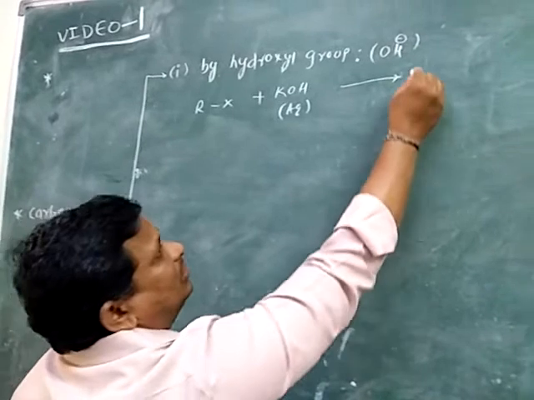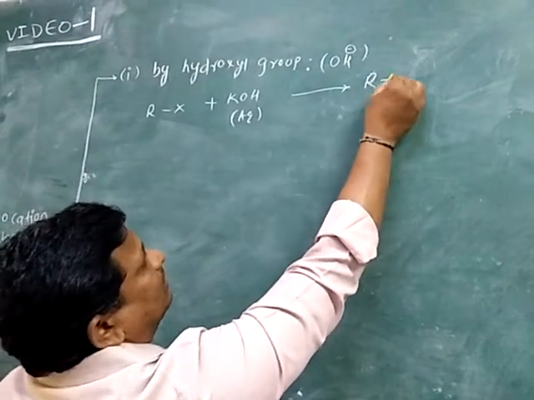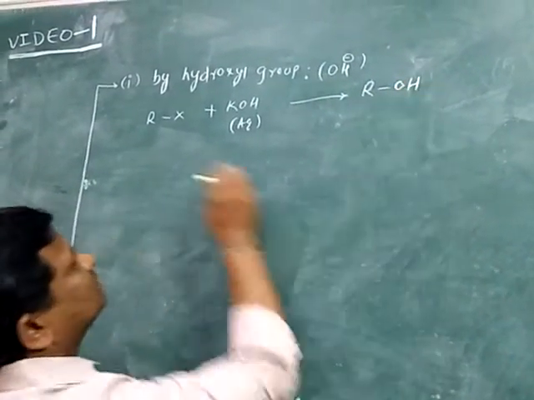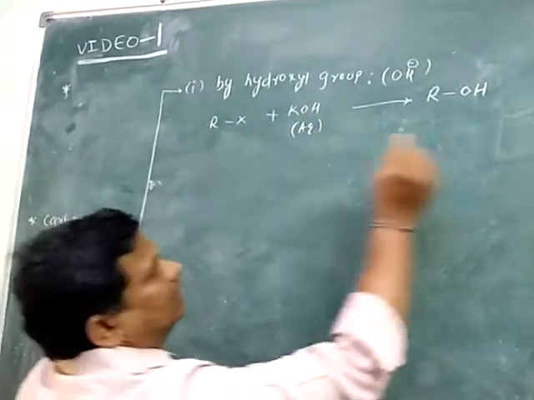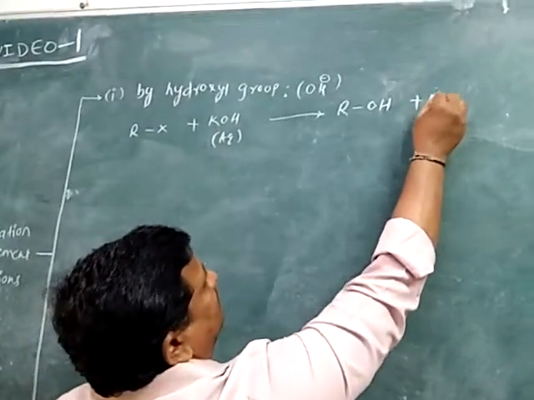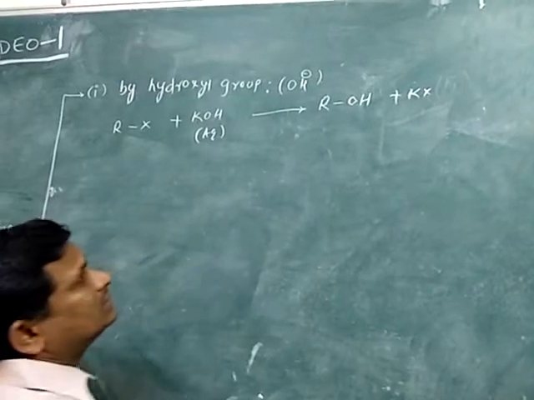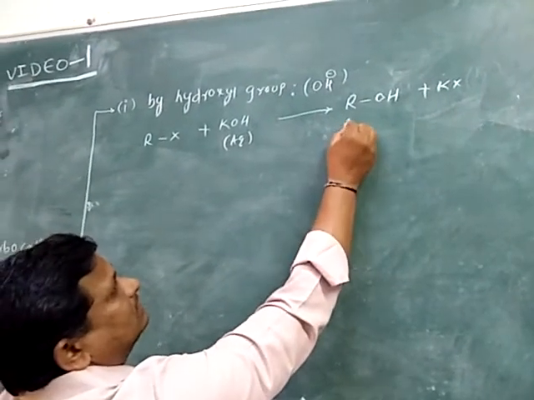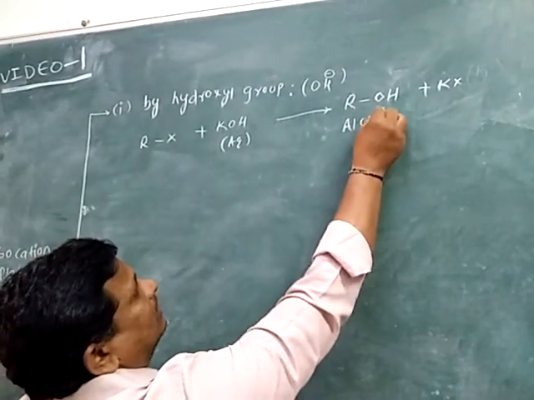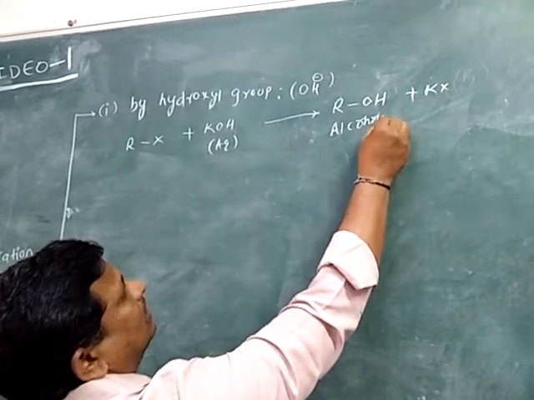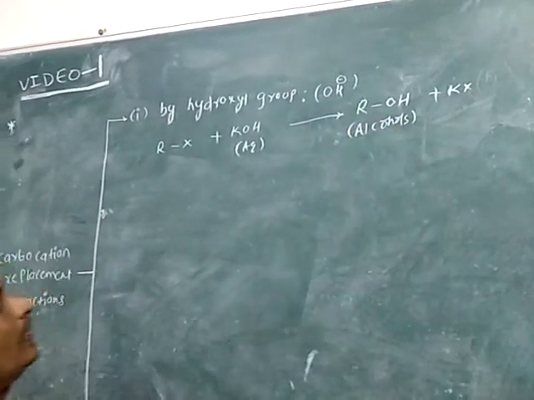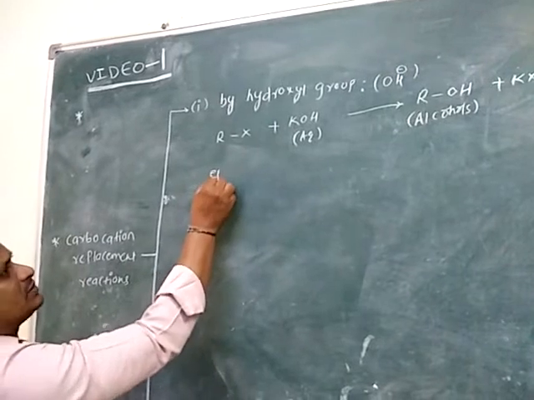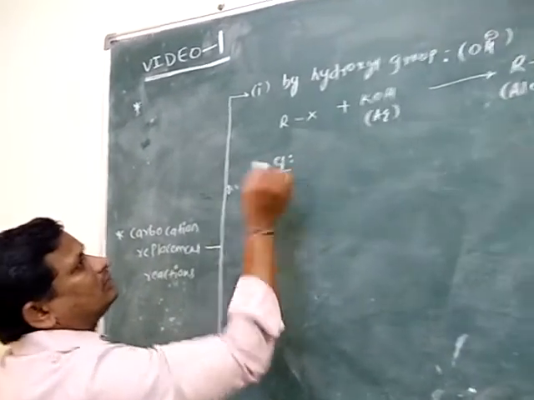So the obtained compound is ROH plus KX. In this replacement, alcohols are obtained.